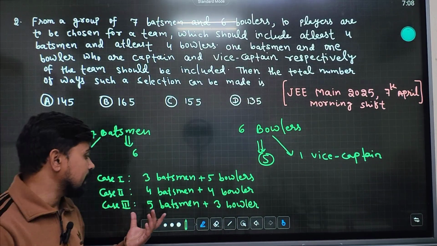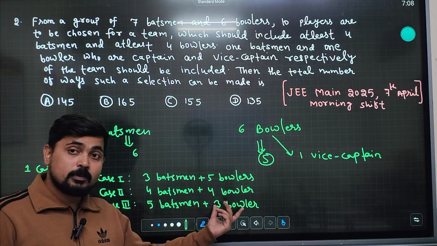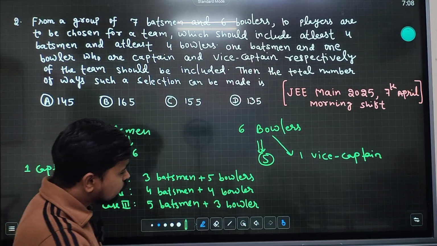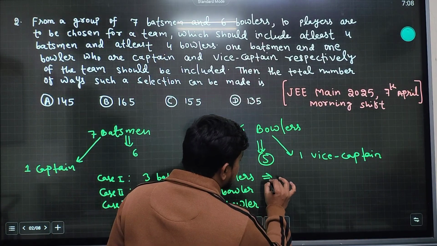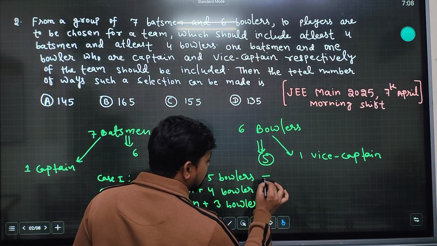Now we cannot make any more cases, because if I say six batsmen, then there will be two bowlers, but we have to select at least three bowlers. So these are the three cases, and now we can solve them.